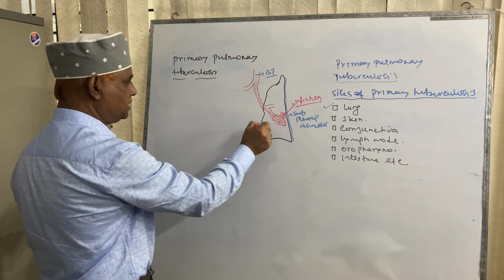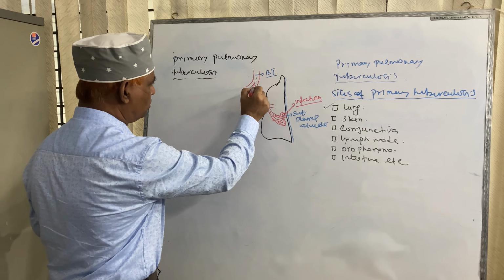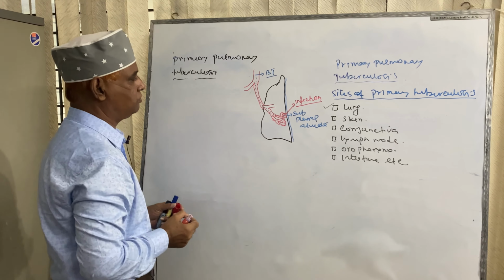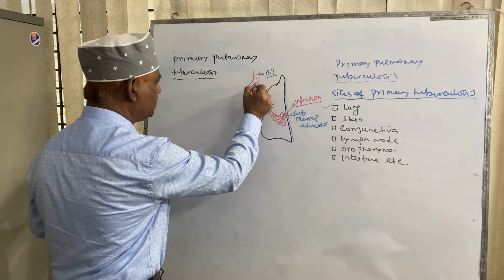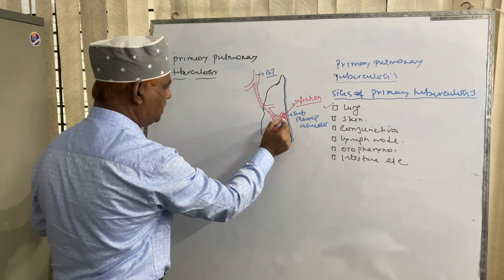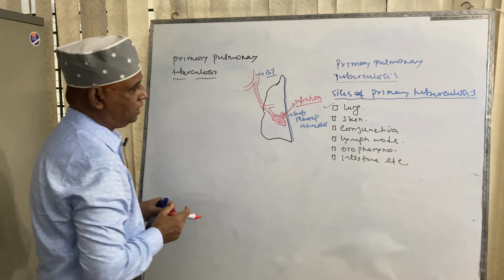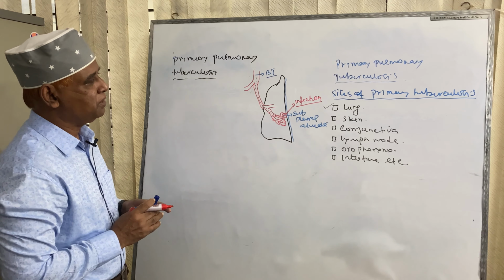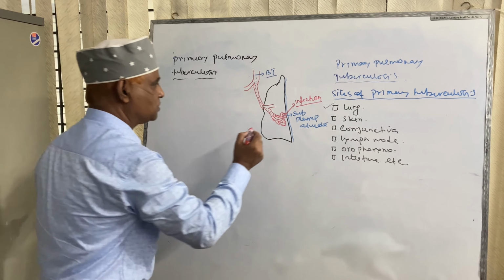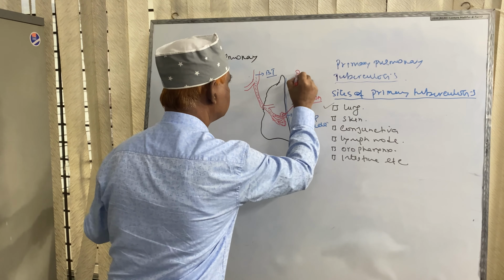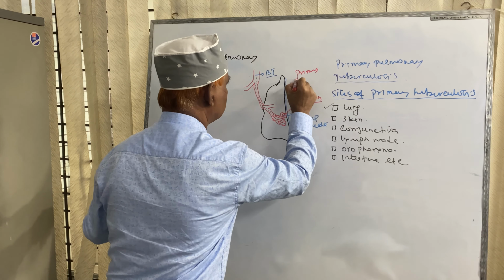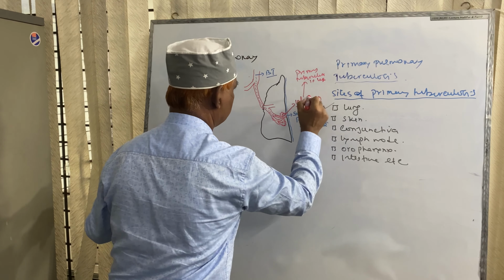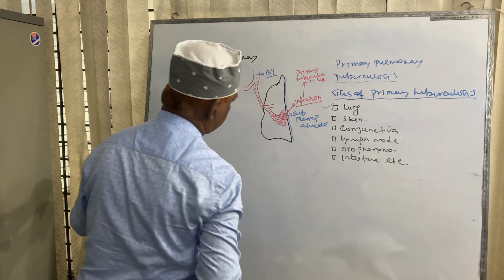Again, suppose this is lung, this is the bronchial tree, this is the subpleural alveoli. Mycobacterium tuberculosis enters through the bronchial tree and ultimately goes to the subpleural alveoli and causes infection. This is the primary tuberculosis in lung.